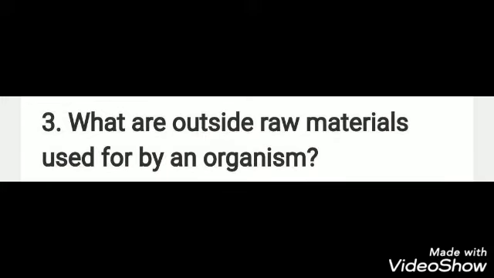The next question of this exercise is, what are outside raw materials used for by an organism? See, the outside raw material is used by the organism for food and oxygen. Raw material requirement varies on the complexity of the organism and the environment it is living in.